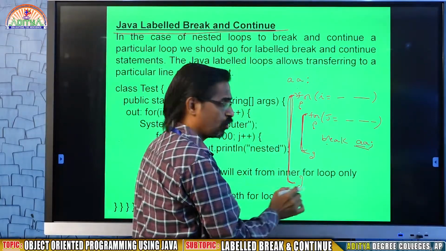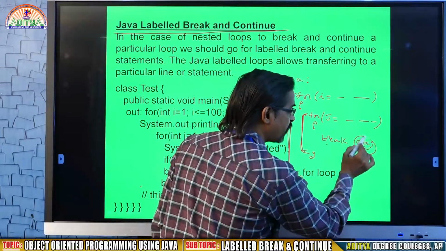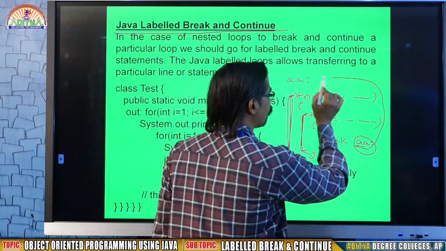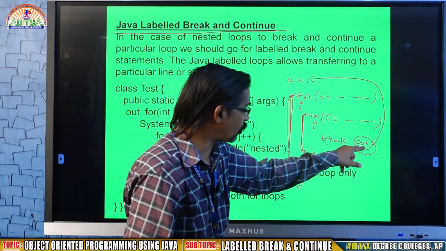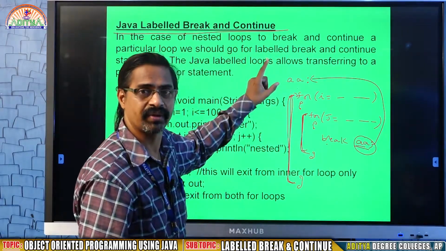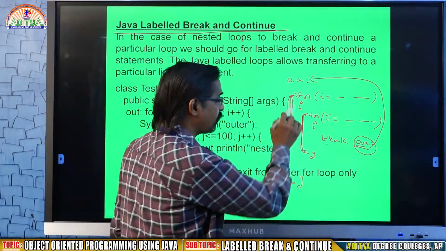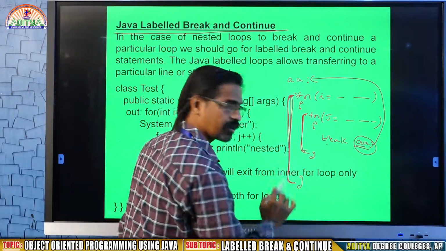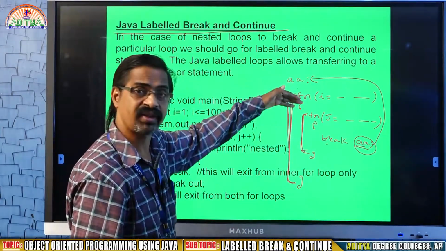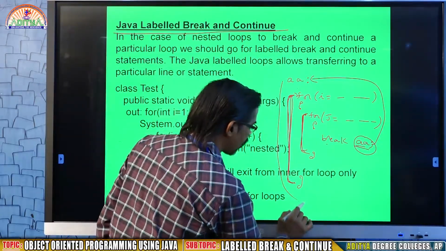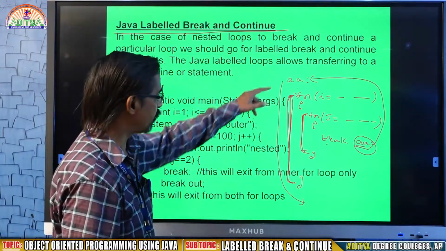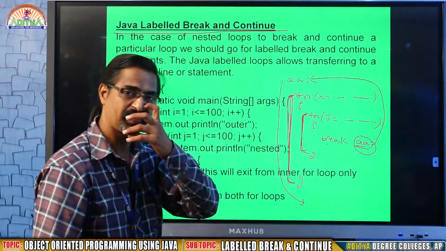So this AA will take the execution to the AA label. It will go to the particular label, that is AA. Here AA is available outside of this first statement, so it comes out automatically.